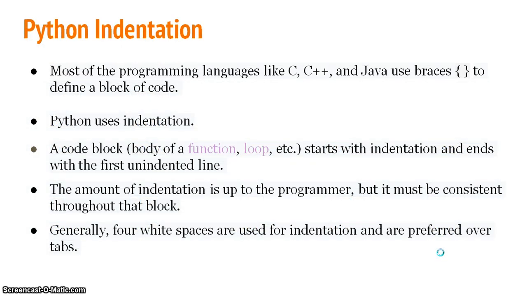Python indentation. Most of the programming languages like C, C++ and Java use braces, flower brackets, to define a block of code, whereas Python uses indentation. A code block, whether it may be a body of a function, loop, etc., starts with indentation and ends with the first unindented line. The amount of indentation is up to the programmer, but it must be consistent throughout that block. Generally, 4 white spaces are used for indentation and are preferred over tabs.